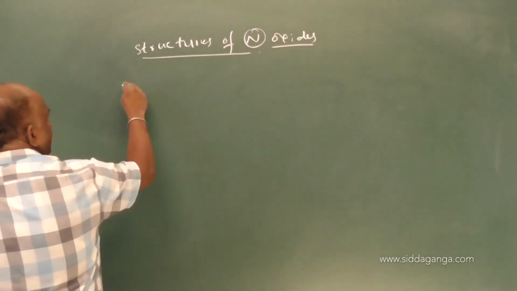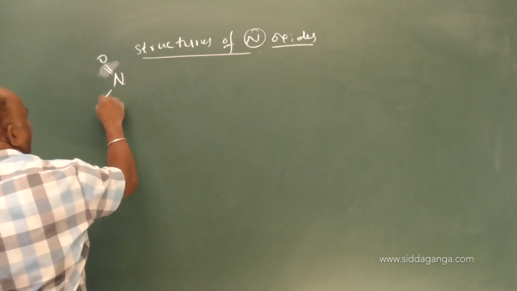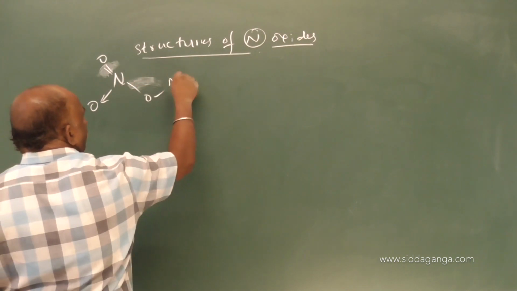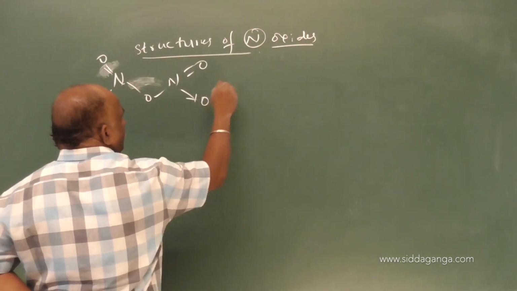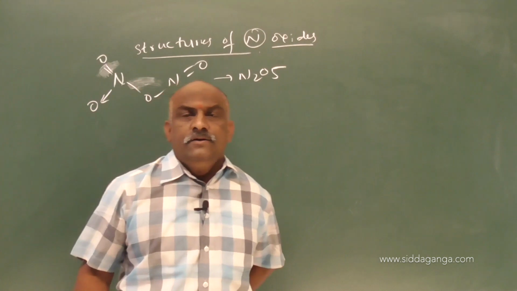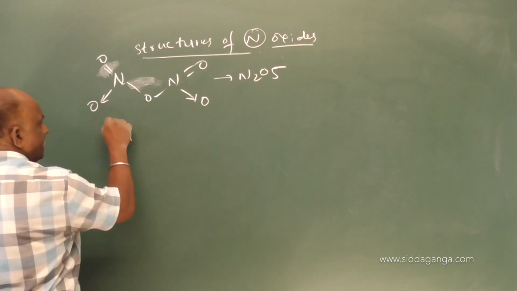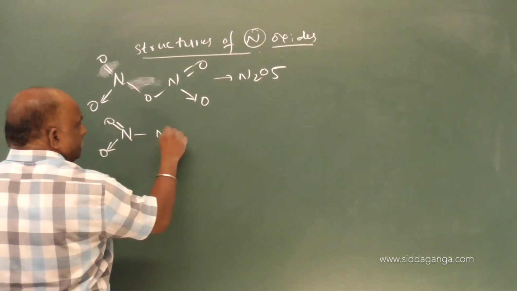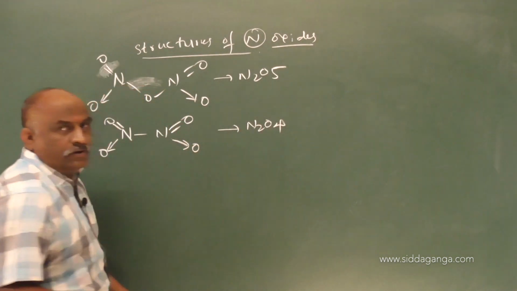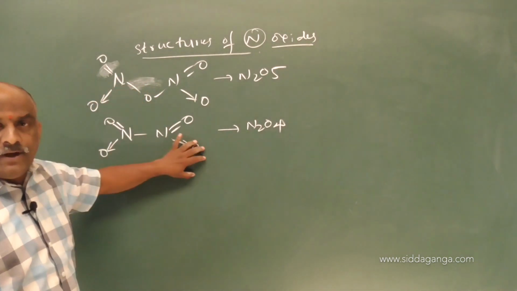While going to this, see this, N2O5, dinitrogen pentoxide. Remove this oxygen. This is N2O4. Remove this or this, remove any one.